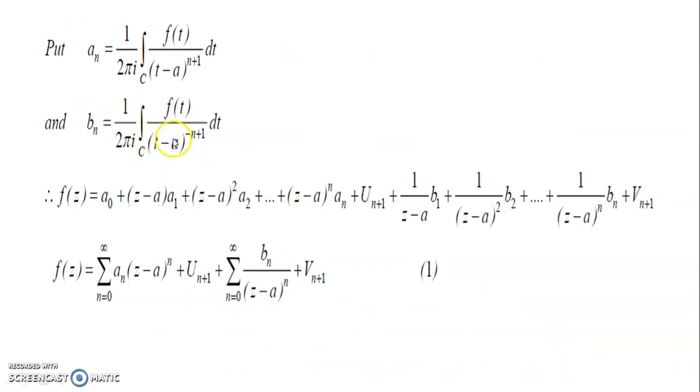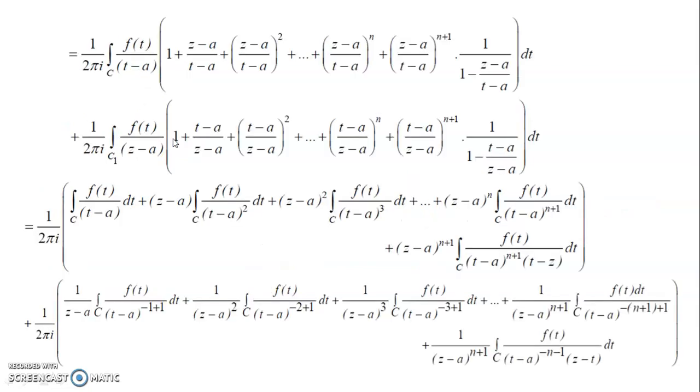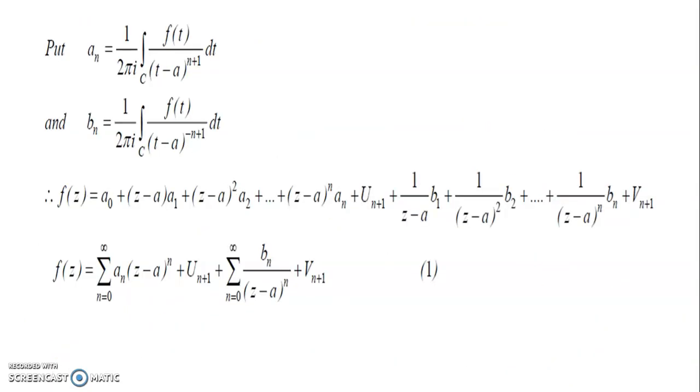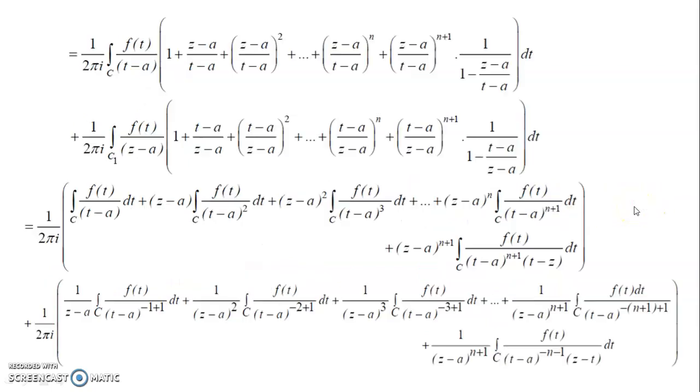For the second expression, you can make use of this pn: 1 by z minus a, 1 by z minus a whole square, and the remaining 1 by 2 pi i into that integral, all the terms' integral results. This results here in b1, b2, b3, and vn plus 1 for this one. This is the last expression, 1 by z minus a power n plus 1, and integration of this into 1 by 2 pi i. That expression is vn plus 1 there.